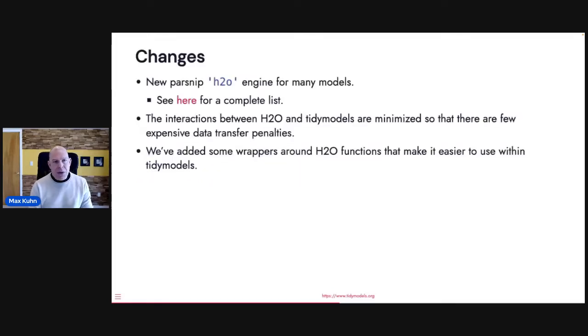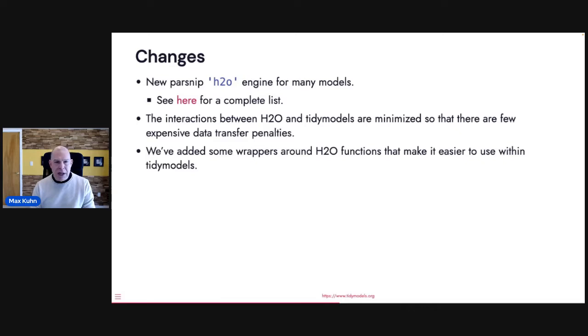So the main thing you'll do, as you'll see in a minute, is specify a computational engine of H2O. We have this for a variety of models. They have survival models, logistic regression, deep learning, neural nets, trees, and so on. The important thing we thought about when developing this is to minimize the data handoff between R and H2O. What we didn't want to do is, as we resample or tune models, send stuff back and forth constantly, and that saves us a lot of time.